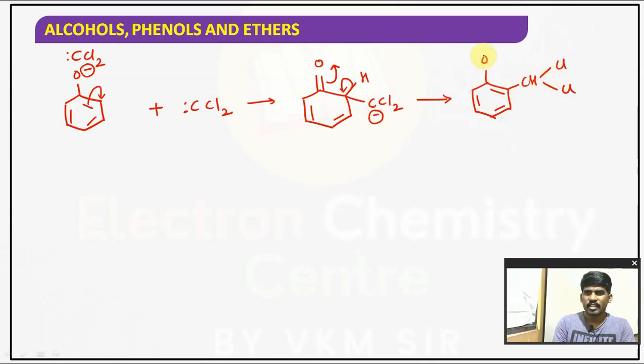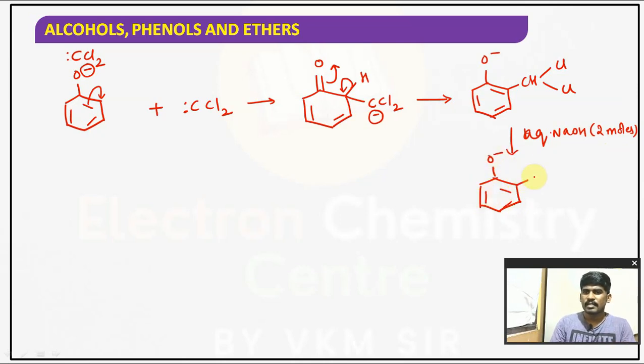Observe it. We got O minus. An intermediate has been formed. Furtherly, it must be treated with aqueous NaOH. How many moles are required? 2 moles are required. First 1 mole is for removal of H plus from the chloroform. Here 2 moles we have used. Total how many moles we have used? 3 moles.